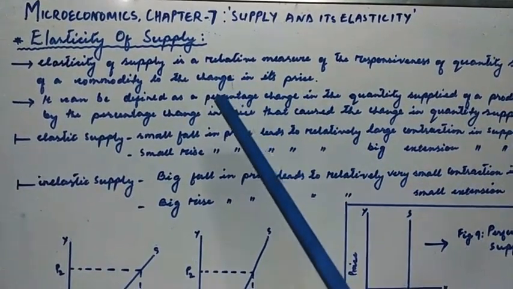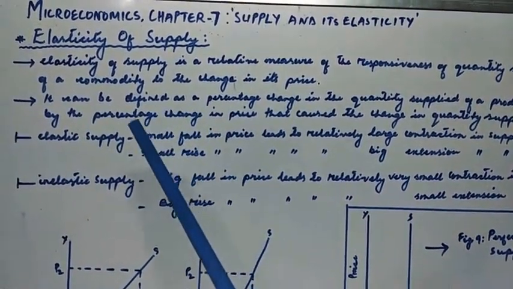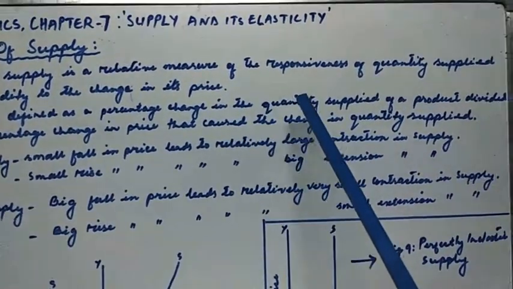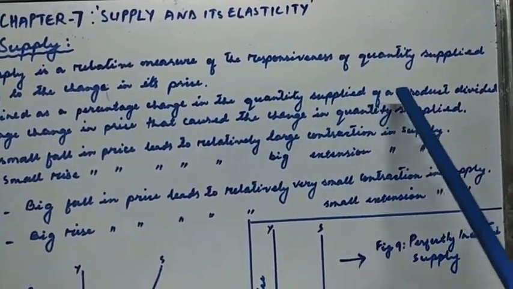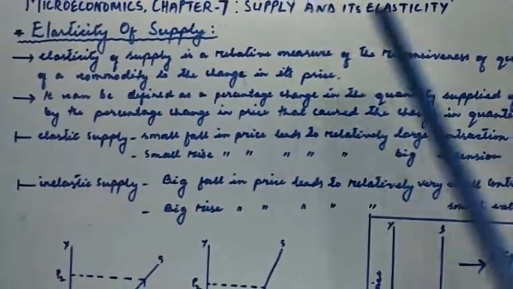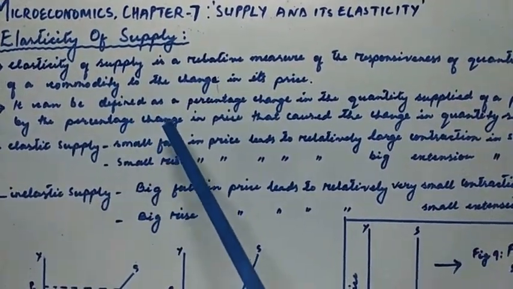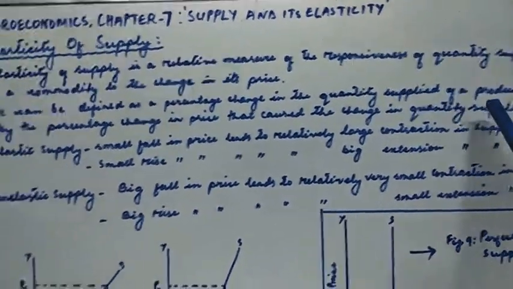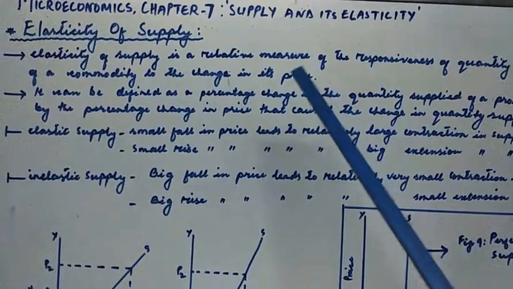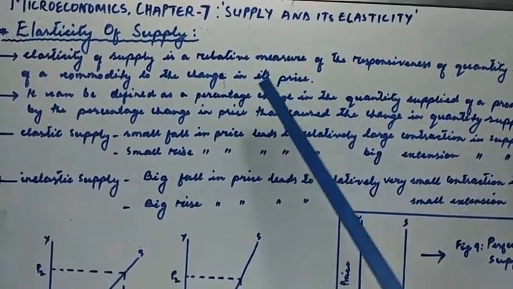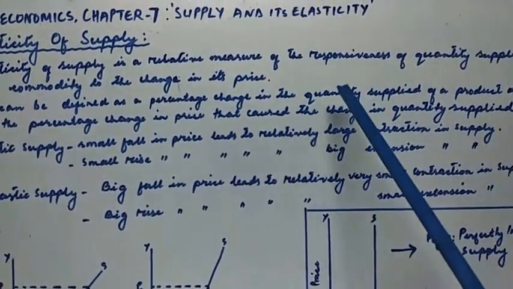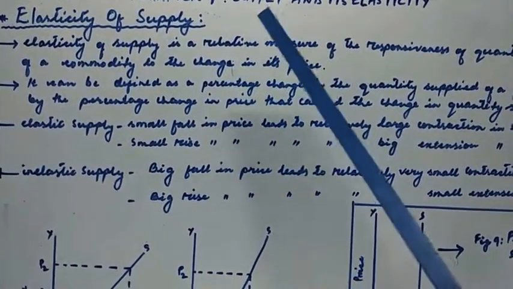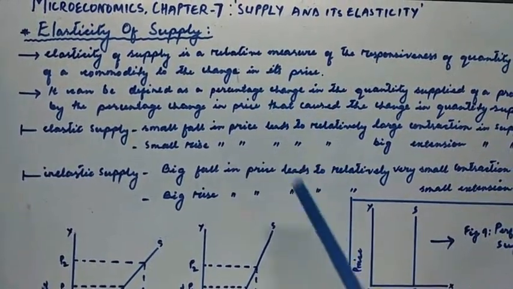It can be specifically defined as the percentage change in the quantity supplied of a product divided by the percentage change in price that is causing the change in quantity supplied. So elasticity of supply is nothing but the percentage change in the quantity supplied of a product divided by the percentage change in price.